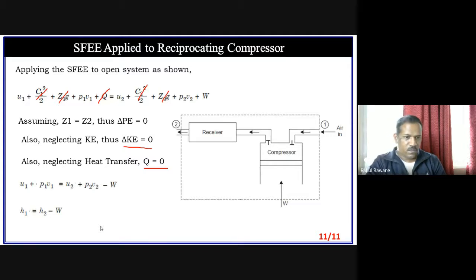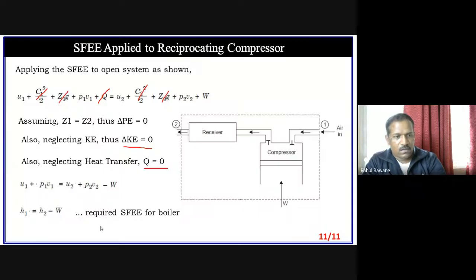Now here I can say the change in enthalpy is equal to work. Suppose I shift this work to the other side, so it becomes positive, work W. And I shift this H1 to this side, so it becomes negative.